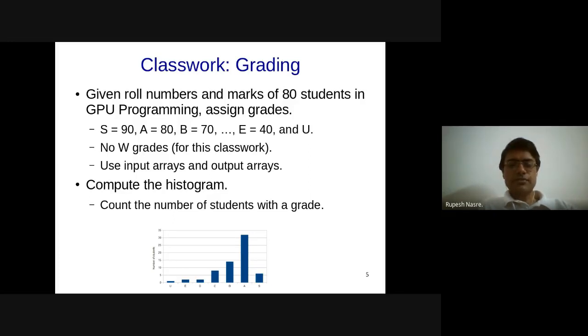Okay. So in computing this histogram, if somebody is facing any issues, please discuss that too.